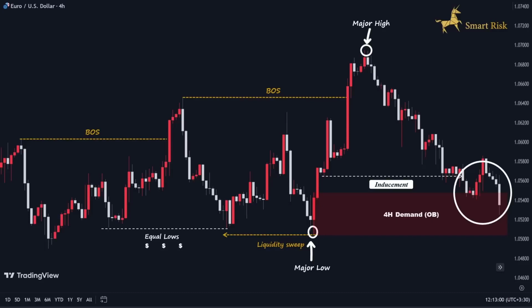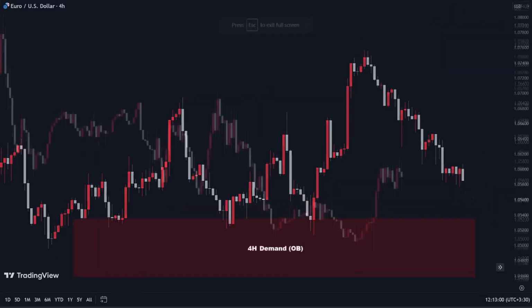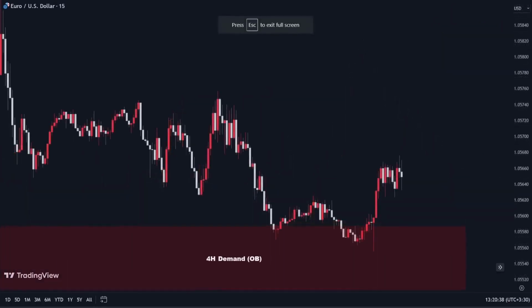Since the price has tapped into the 4-hour time frame, our next step is to zoom into the lower time frame, in this case the 15-minute time frame. This allows us to gain a clearer view of the price action and search for any signs of a change of character pattern in market behavior.